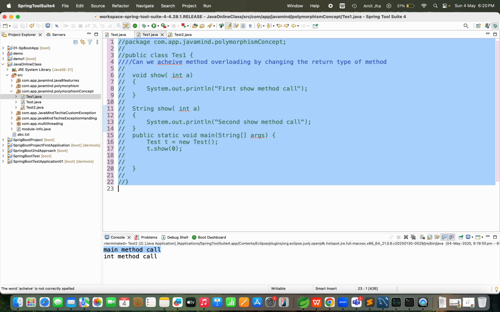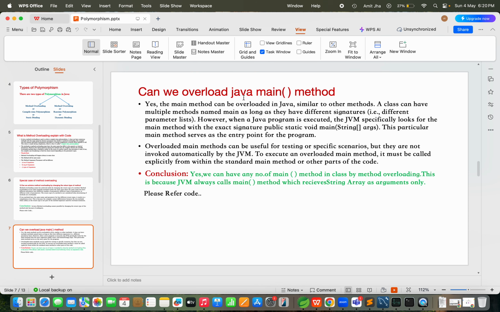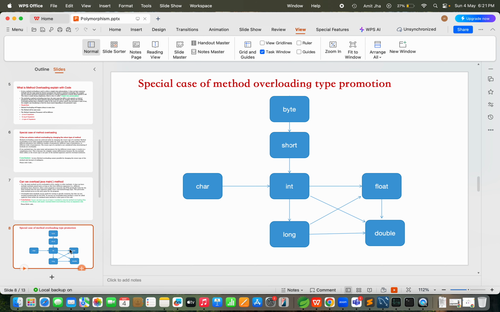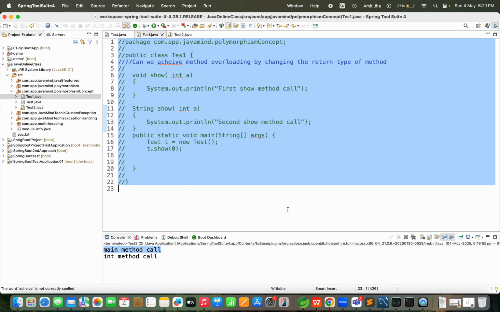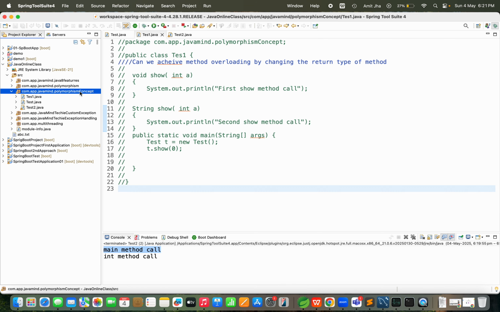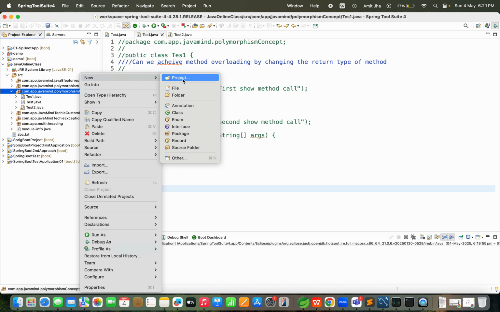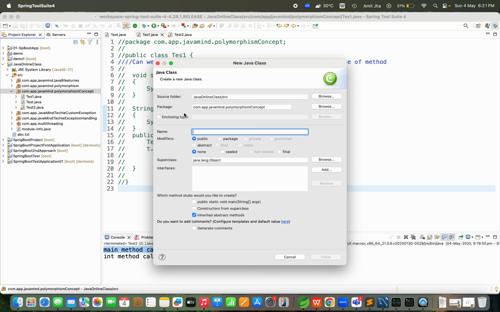That was our question: can we overload the Java main method? Then one more most important interview question, that is type promotion. What is type promotion? This diagram I will explain once I explain the code. Before the code explanation, you will not understand this diagram. This is a special case you need to understand. Please be concentrated.